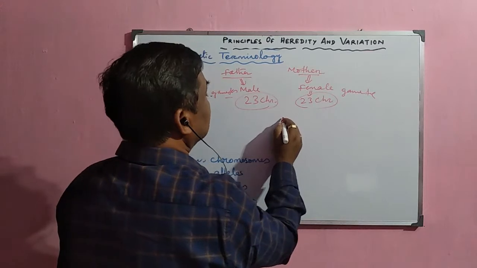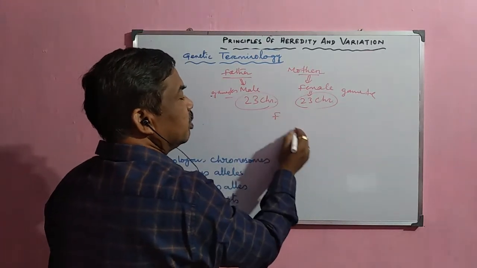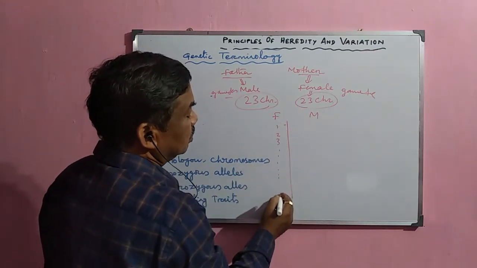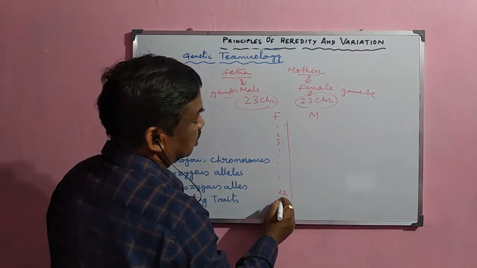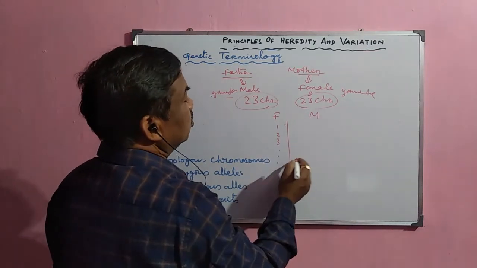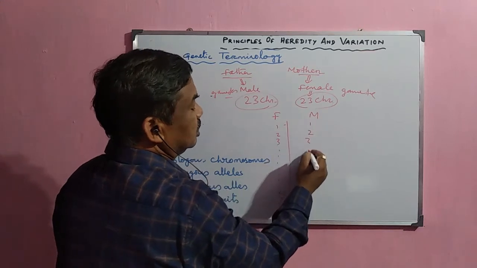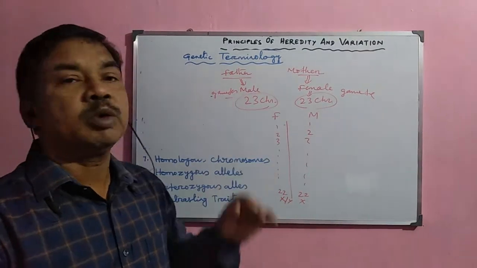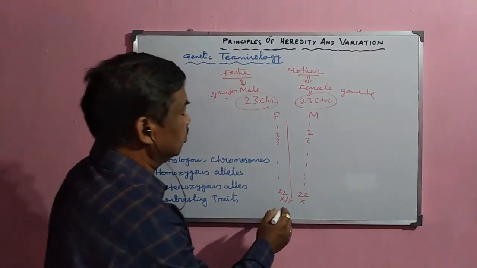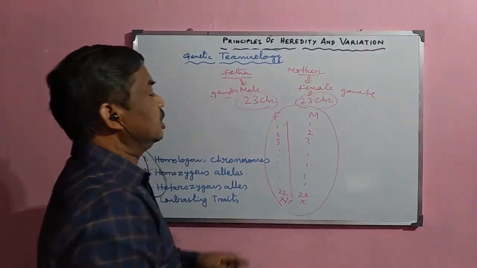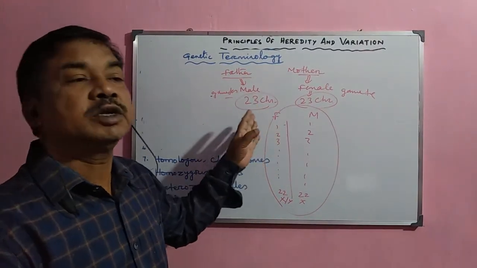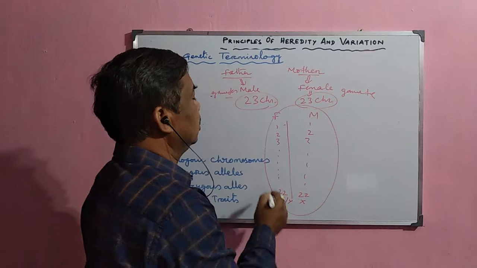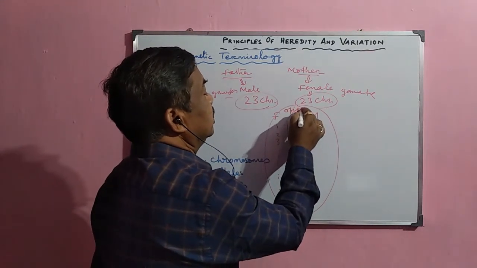So in the offspring, the chromosomes of the father and the chromosomes of the mother come together: chromosomes 1, 2, 3 up to 22 plus X or Y in the case of male, and from the mother 1, 2, 3 up to 22 and X. These two sets of chromosomes, one set from the father and one set from the mother, remain together in the offspring.